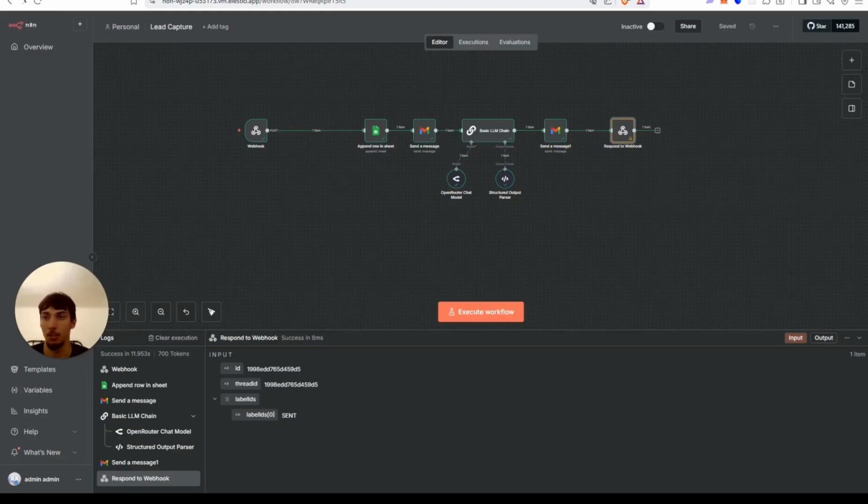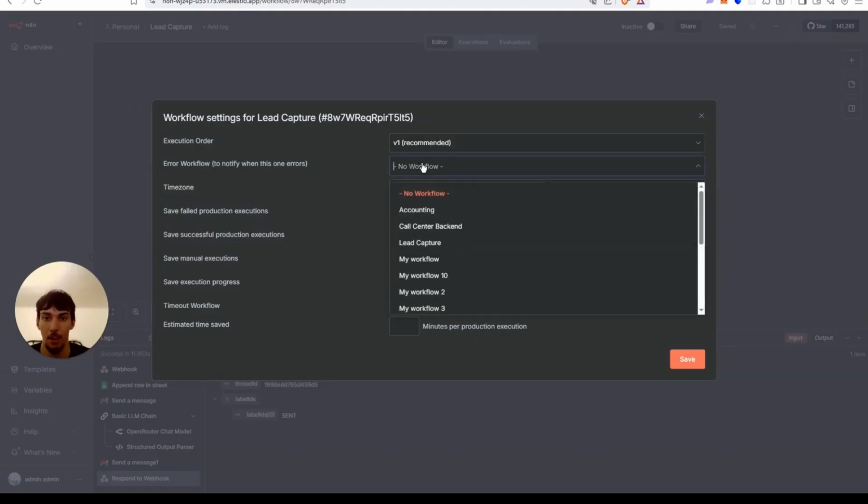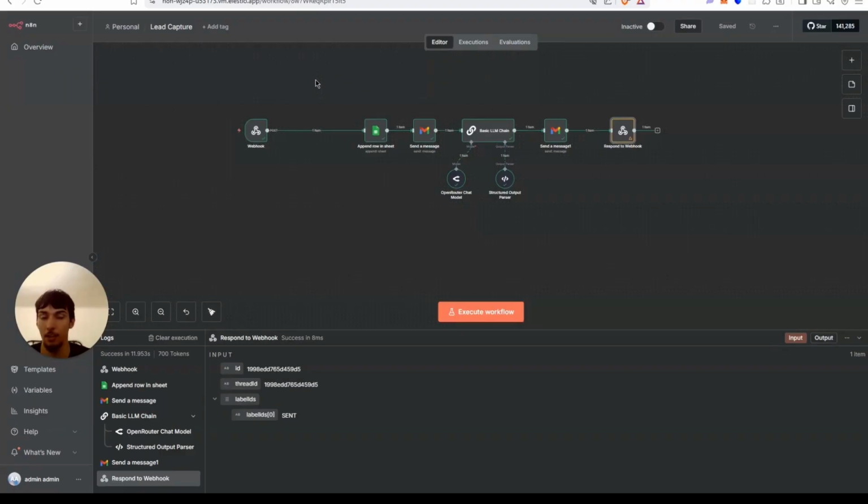So that is pretty much it for that. And then what you could do is go to settings here. I'll be covering this in the next video. Then there's an error workflow, right? You could put a workflow that you want to be activated when there's an error in this workflow. So let's say there's an error anywhere, it'll activate another workflow that is the same as this, and it'll grab the information from the past workflow from this webhook and then put it through the same system and notify you that there's an error in the main system. So that is a pretty good use case for that.